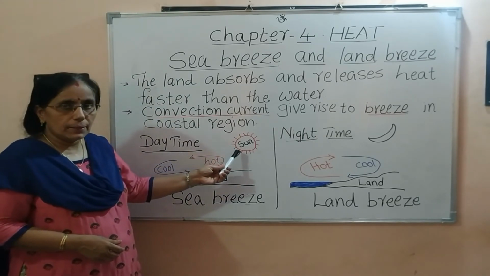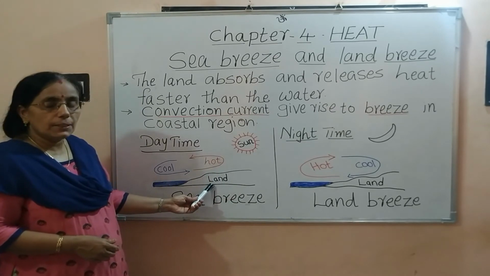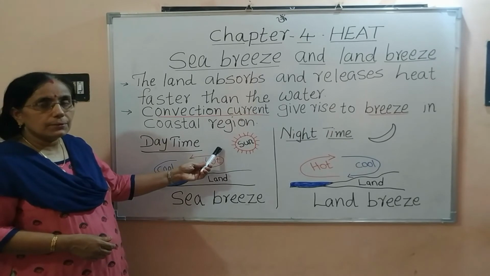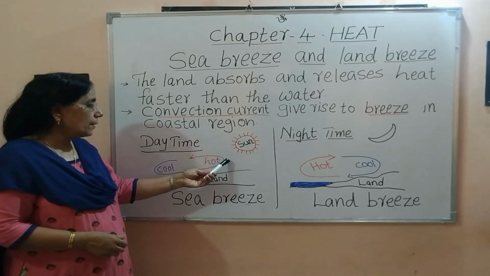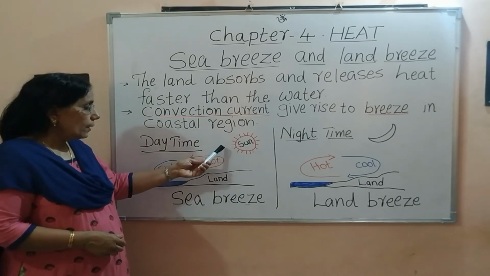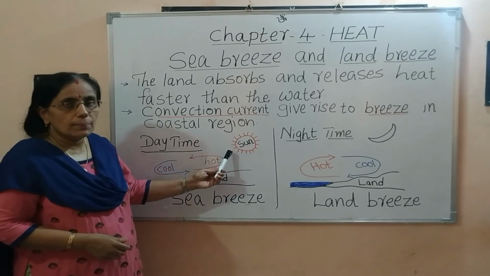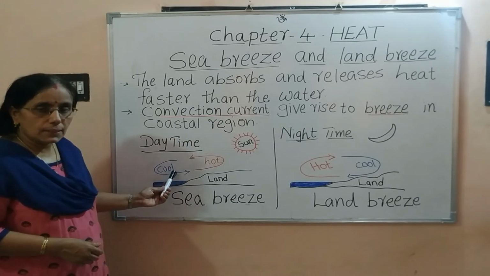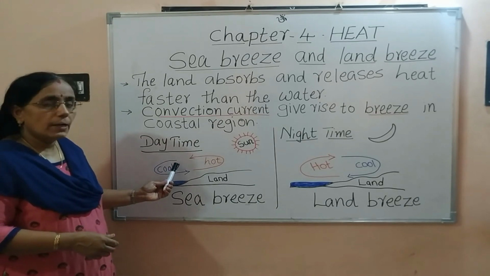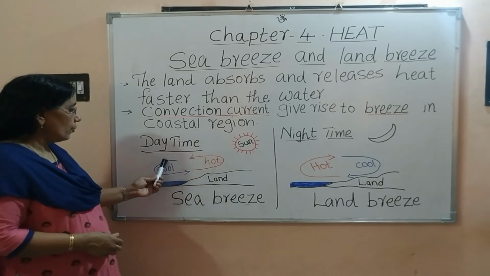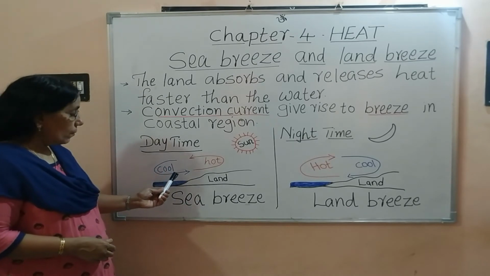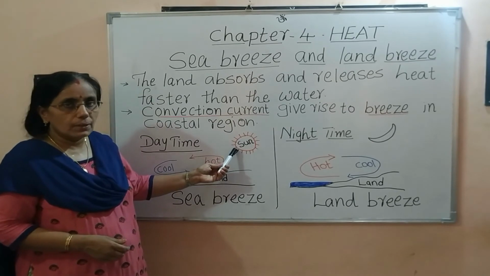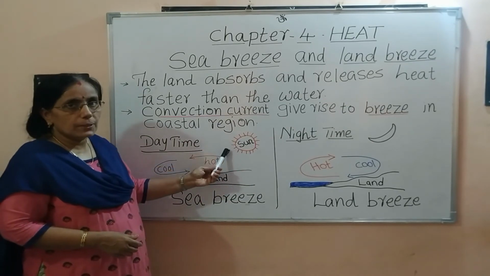During the daytime, the land absorbs heat faster. Therefore, the air above the land also becomes warm and it rises up, creating an empty space above the land. But the air above the sea is still cool and heavy. Therefore, the cold air starts moving towards the land and takes the empty space.